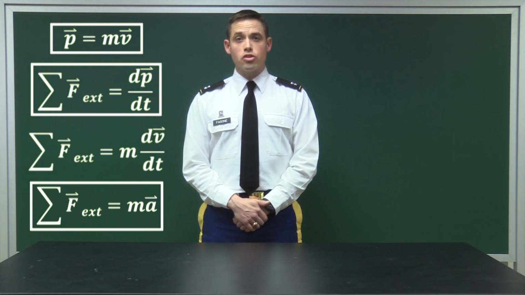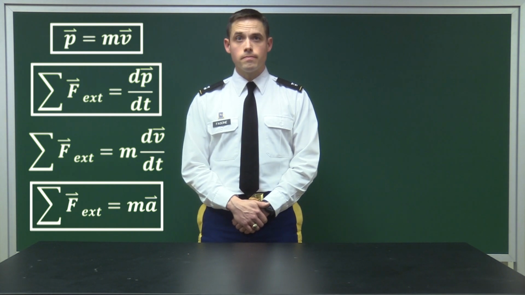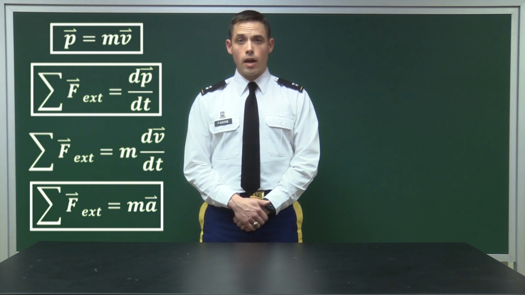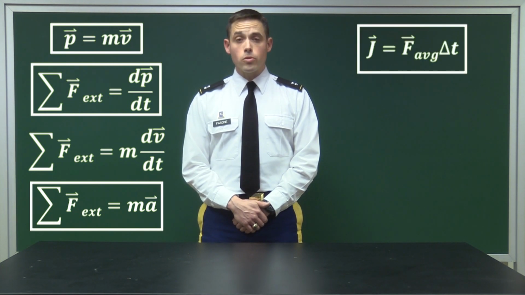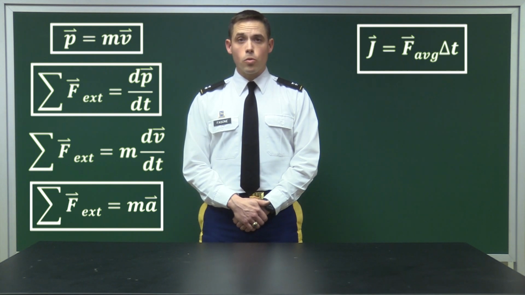Now let's consider changes in momentum due to collisions. If two or more systems of particles collide, we describe the change in motion through impulse. Impulse, J, is also a vector and is defined as the product of the average force exerted on a system, F average, and the duration over which the collision occurs, delta t.